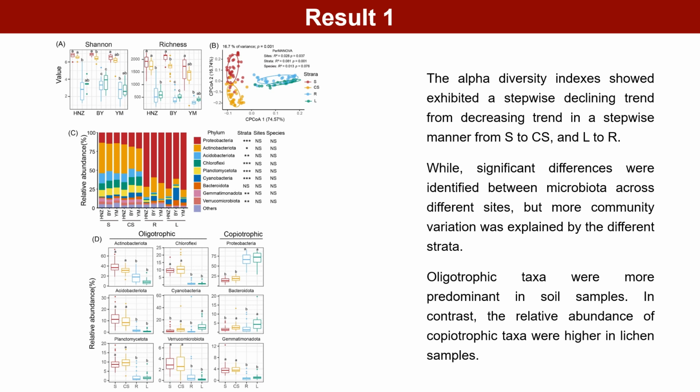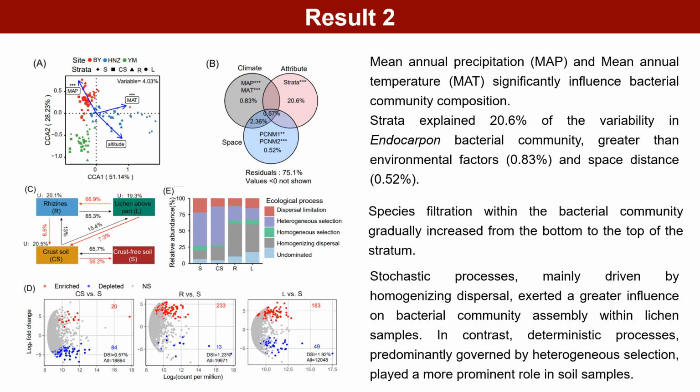The taxonomy of major bacterial compositions found that oligotrophic taxa were more predominant in soil samples. In contrast, the relative abundance of saprotrophic taxa was higher in lichen samples. CCA analysis showed that the collection sites map and MAT significantly influenced bacterial community composition.